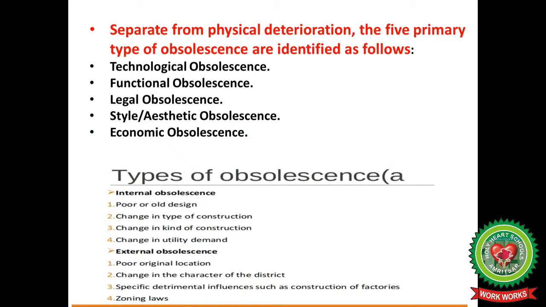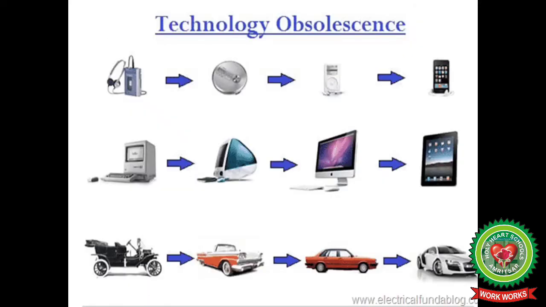Now we can separate physical deterioration from the 5 primary types of obsolescence: technological obsolescence, functional obsolescence, legal obsolescence, aesthetic obsolescence, and economic obsolescence. Technological obsolescence, as you can see in the picture here, from the usage of radios, these days we are using tabs, iPads, Android phones; a rickshaw or a buggy in the beginning when the wheel was invented, and nowadays we are using hi-fi model cars.